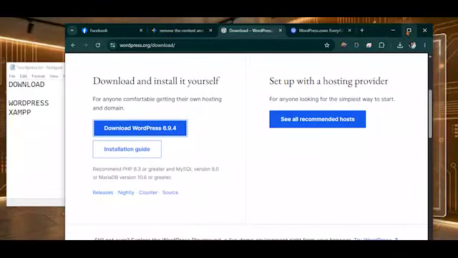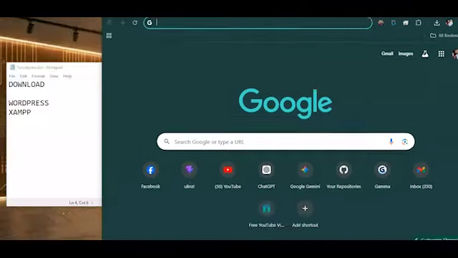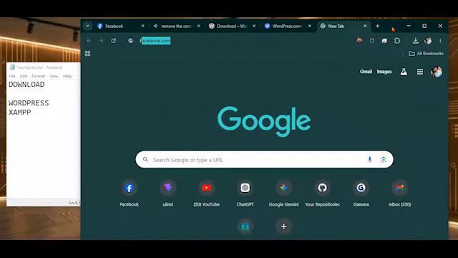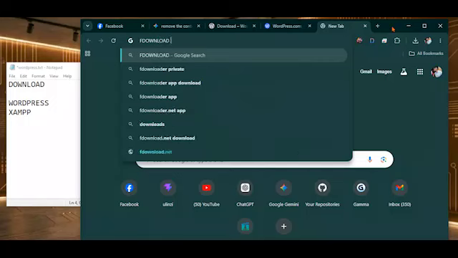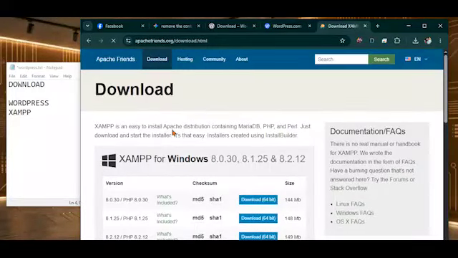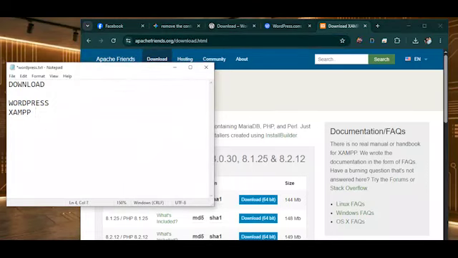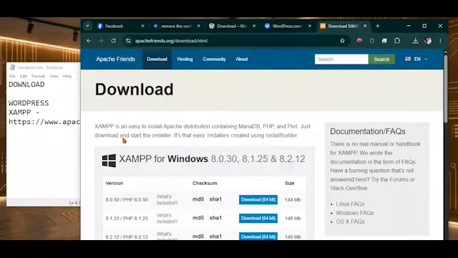So we will go to Apache Friends, or just write on your browser download Xampp. So let us download Xampp. Here is Xampp. I've been using them, so it is active. If you want to use Xampp, you go to apachefriends.org. You can copy it from here if you want to download Xampp. And now let us proceed and download our Xampp.